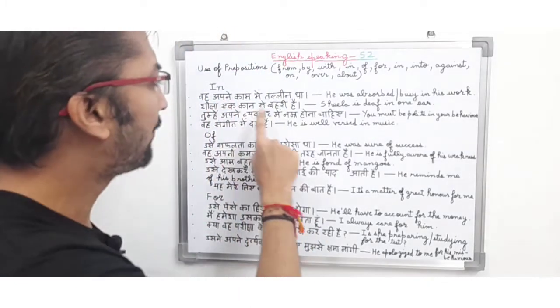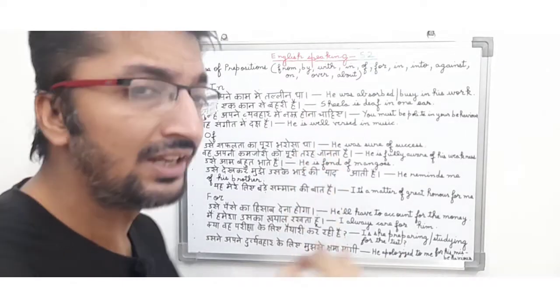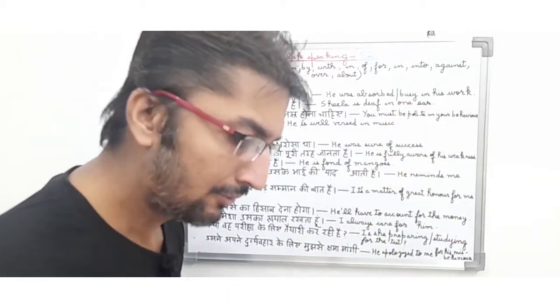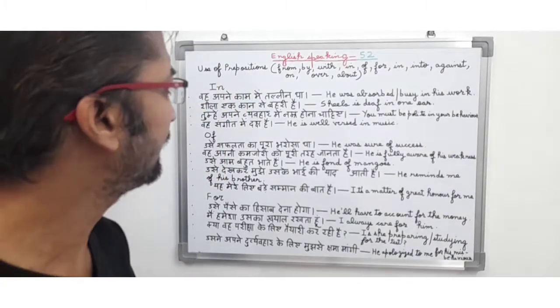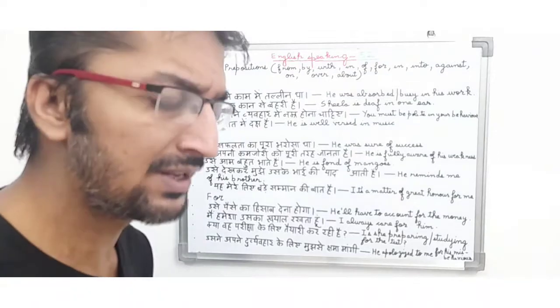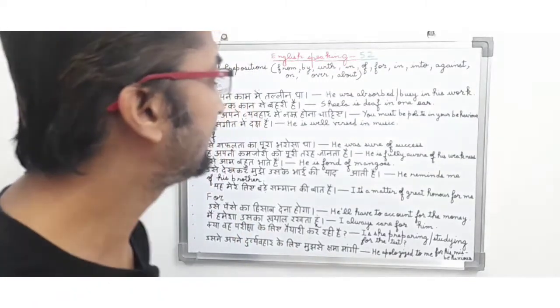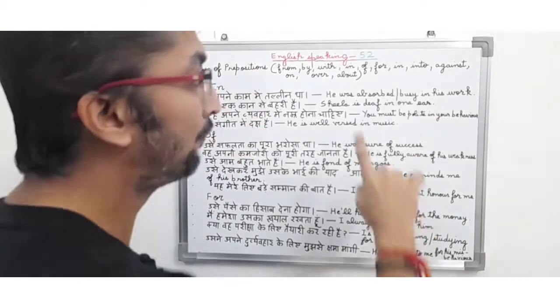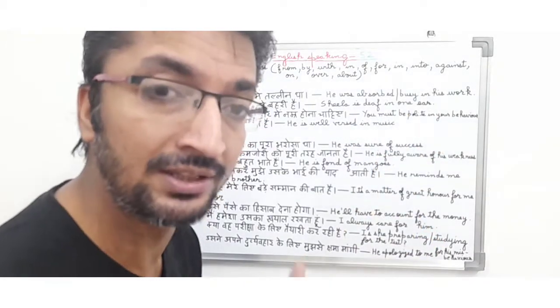In, वह अपने काम में तल्लीन था. So in English it will convert to: he was absorbed, busy in his work. So friends, in this sentence they are trying to say कि वह अपने काम में तल्लीन था, मतलब मग्न था. It is basically a past tense, and you can see he was absorbed, busy in his work. Since he was busy in his work, we will use in as a preposition in this sentence.